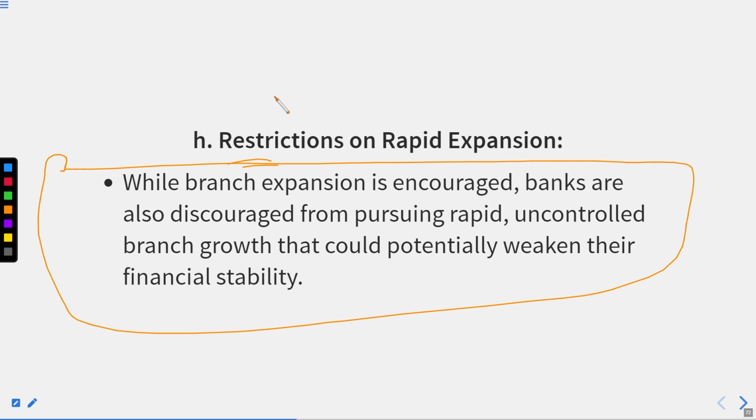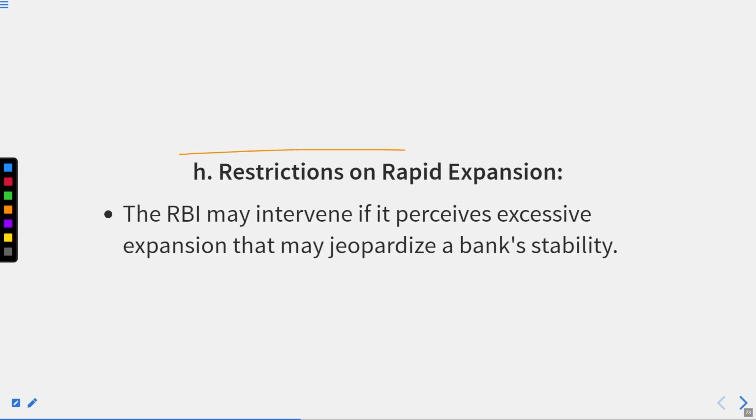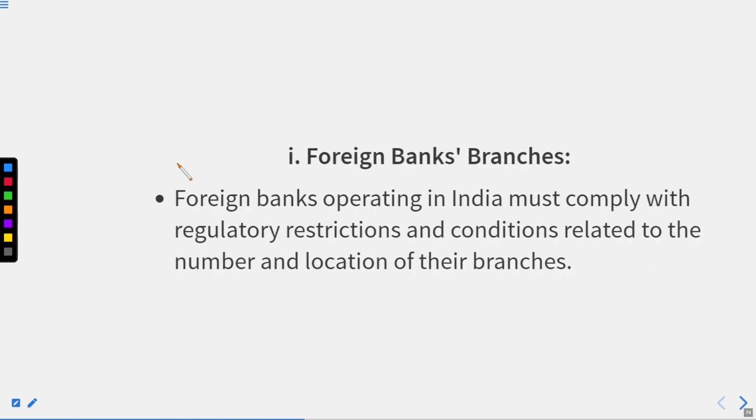That's why the Reserve Bank of India ensures that if any bank is expanding itself, the expansion should be gradual, slowly, not in a rapid mode, because it could potentially weaken their financial stability. The RBI may intervene if it perceives excessive expansion that may jeopardize a bank's stability. So if the Reserve Bank of India finds that a particular bank is spending a lot or very fast, it may intervene and stop the expansion.